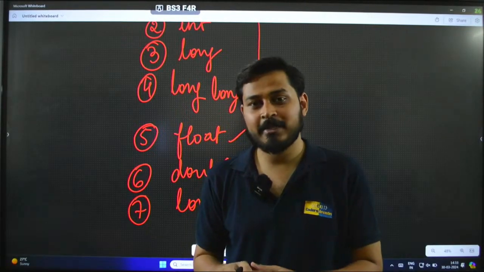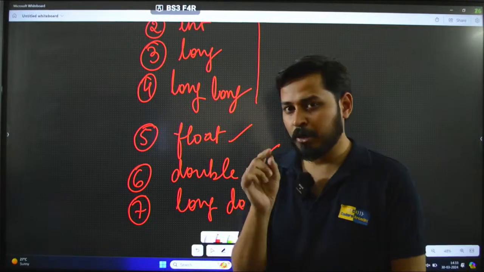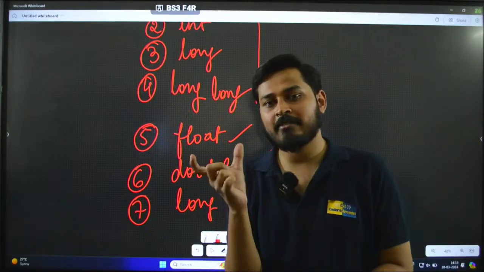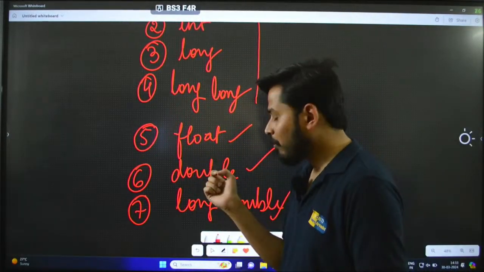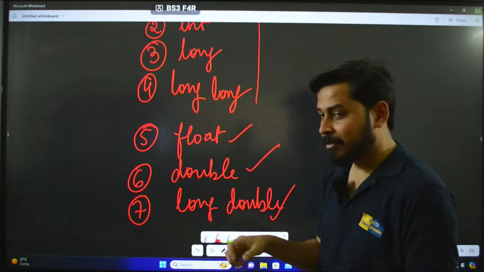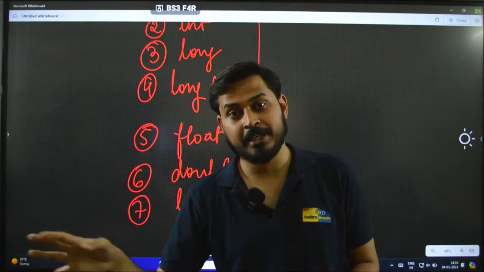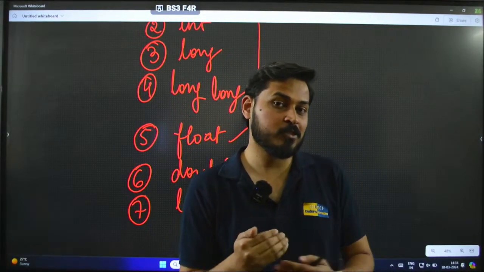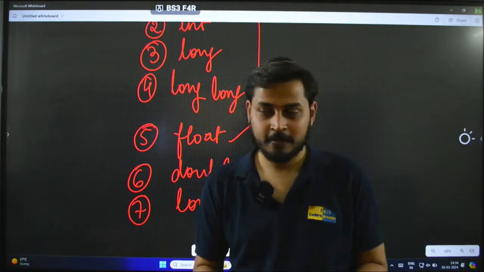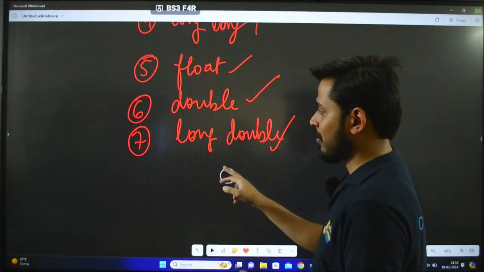What do you understand by this? That means with float, after a decimal point, you can hold 3 or 4 values, but in double you can hold up to 5 or 7 values, and in long double even more than 7, or 15 values after the decimal point. So this is the size difference between the data types. These are your decimal types.